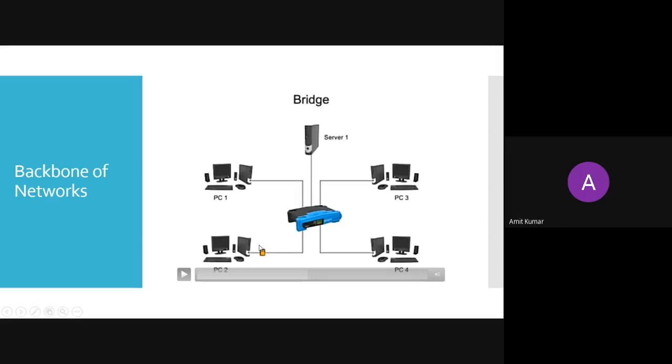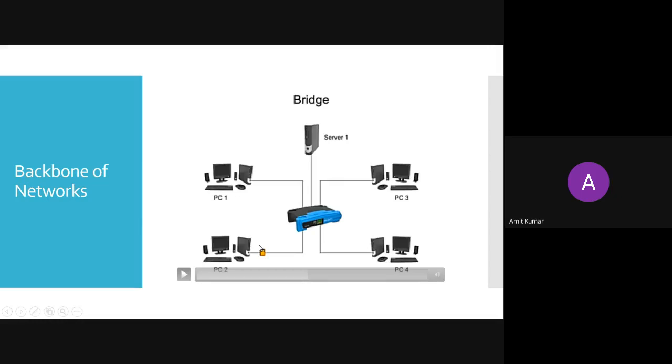But in case of bridges, it will not utilize all the networks. It will make a smart decision. It will decide from where to where we need to communicate. If you want to communicate between PC3 and PC2, PC2 will send the message and PC3 will receive the message. If PC1 is sending a message to PC2, PC1 will send and PC2 will receive. So we are engaging with only a single line.